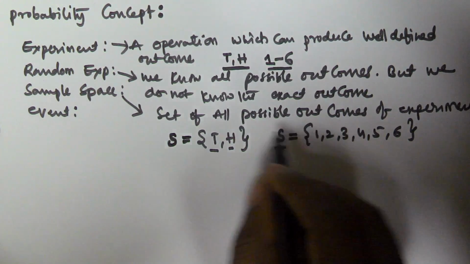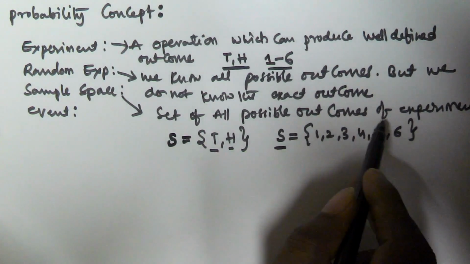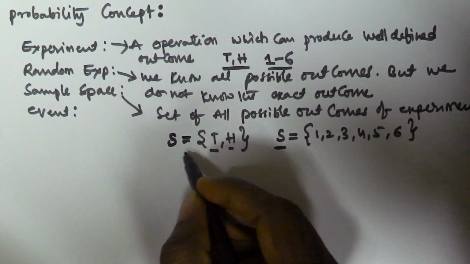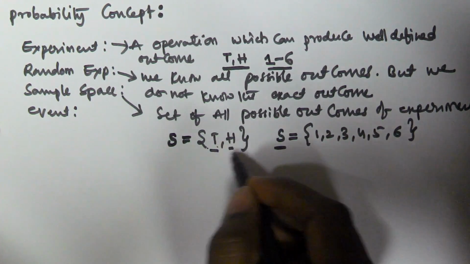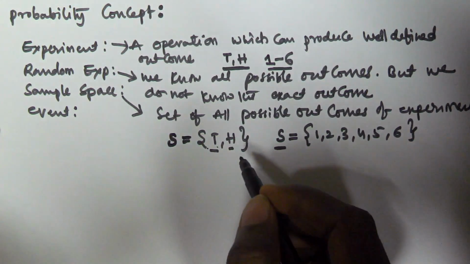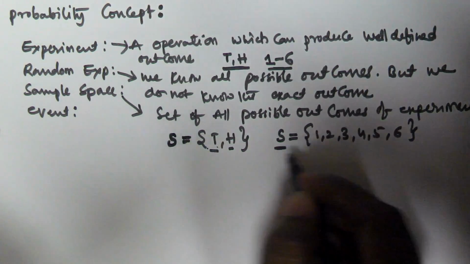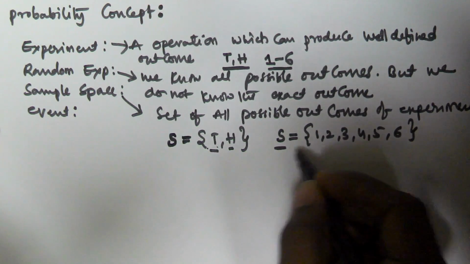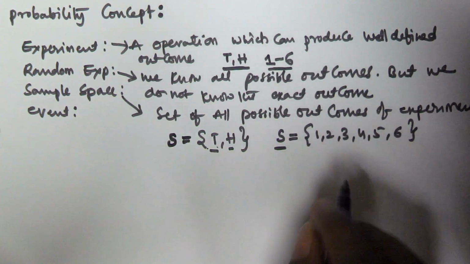I hope you got this. Sample space is what? The set of all possible outcomes of an experiment. Whenever tossing a coin, we may get the outcome tail or head, so tail and head together are put inside a set, and that is called the sample space of tossing a coin. And the next one is the sample space of throwing a dice, which contains 1 to 6.